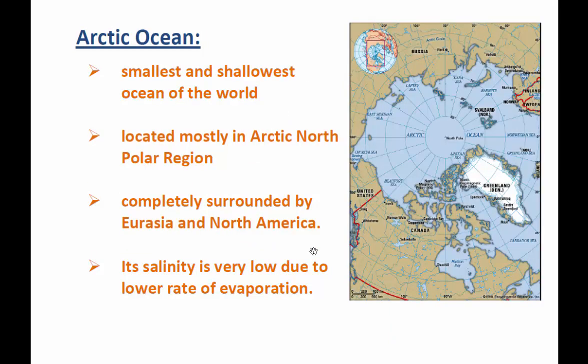Another one, Arctic Ocean. Arctic Ocean is the smallest and shallowest ocean of the world. It is located in the Arctic North Polar region, so to say. When you look at the map, it is there. It is completely surrounded by Eurasia as well as North America. North America and Eurasia, Russia, Canada, United States, Norway and all. It is just in the middle of those countries and continents.